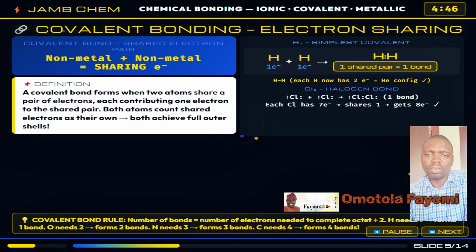Here is your prediction formula for how many bonds an atom will form. Subtract the atom's valence electrons from 8, then divide by 2. Oxygen needs 2 bonds, nitrogen needs 3 bonds, carbon needs 4 bonds, which is why carbon chemistry is so rich and complex. Carbon can form chains, rings, double bonds, triple bonds, all because it makes 4 bonds.